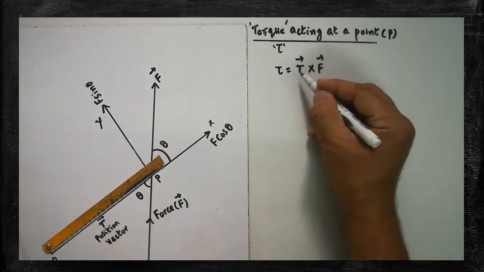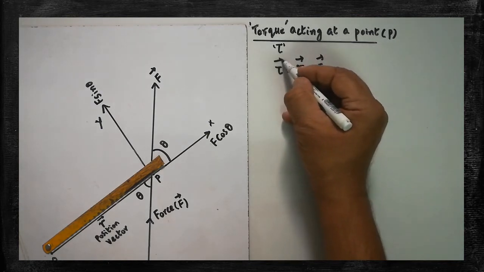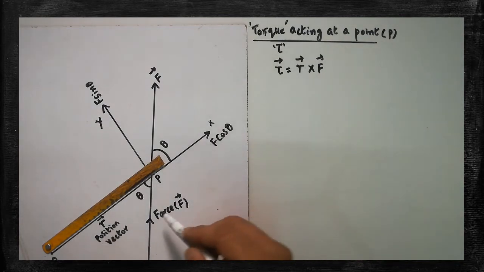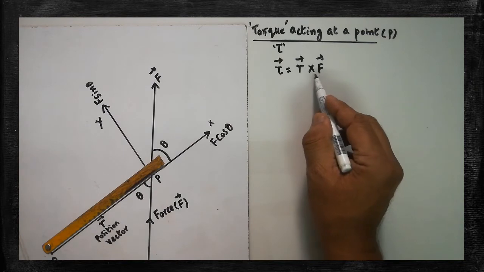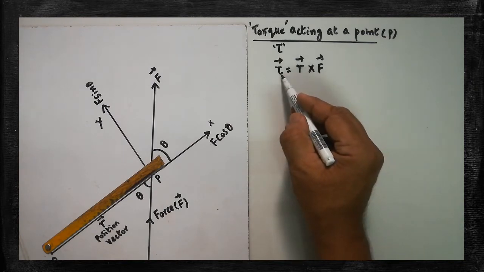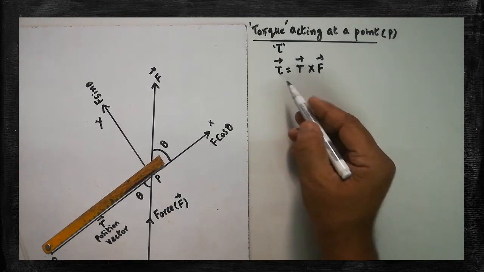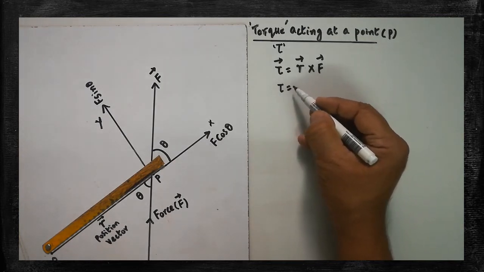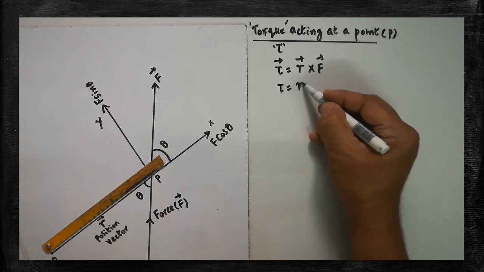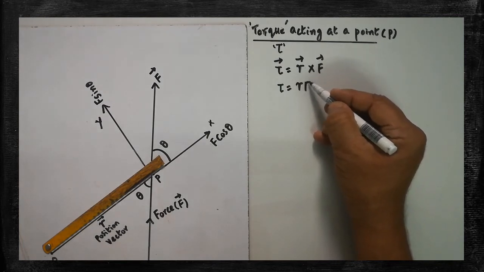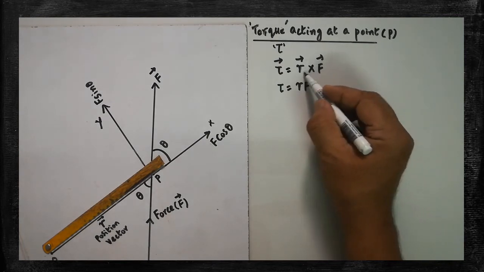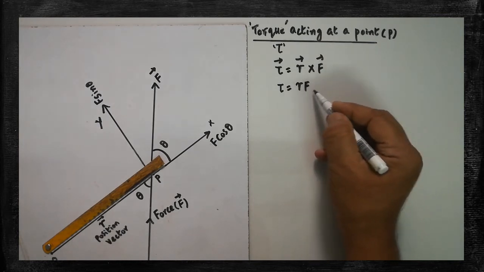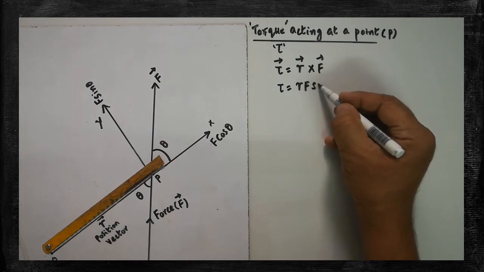If the two vectors are multiplied, you will get a new vector called tau vector. Are you clear? Position vector and the force vector, if both are multiplied by vector product, you will get the new vector called tau vector, torque. Here the tau, its magnitude can be measured. How can it be measured? R F. Here, if you calculate the magnitude from the vector product, you will get the factor like this. R F sin theta you will get.